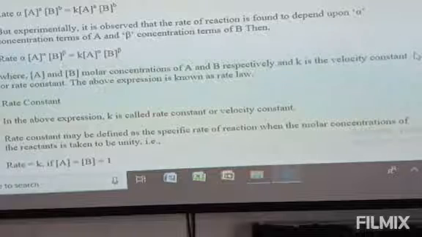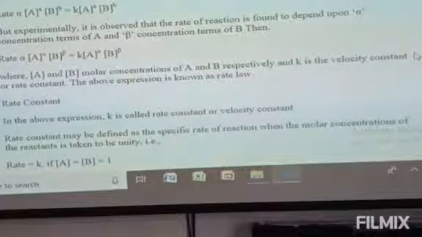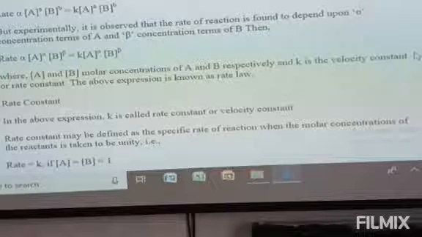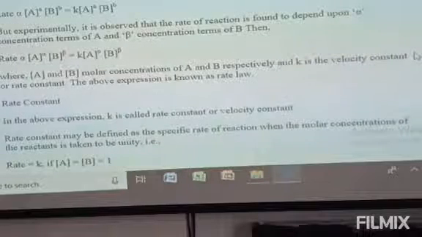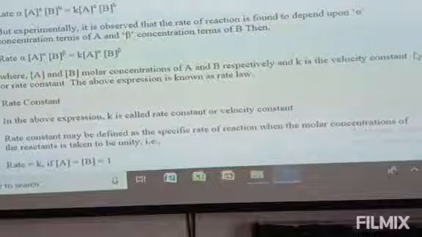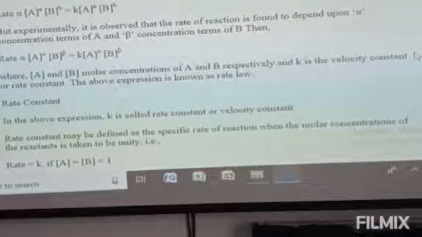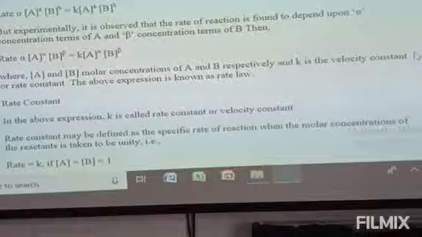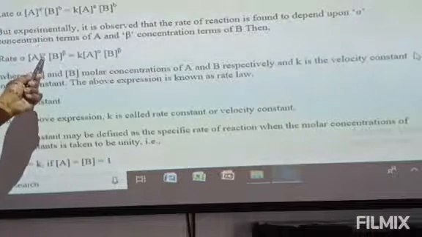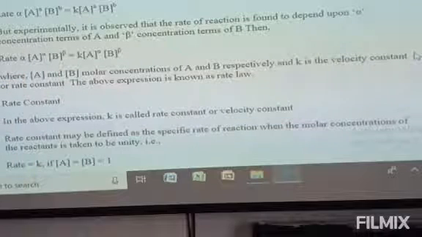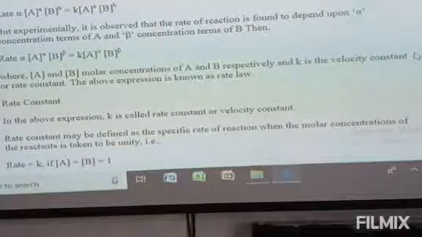But experimentally, it is observed that the rate of a reaction is found to depend upon alpha, that is the power of the concentration term of A, and beta, the power of the concentration term of B. So, instead of the stoichiometric values, we use alpha and beta as the concentration terms.